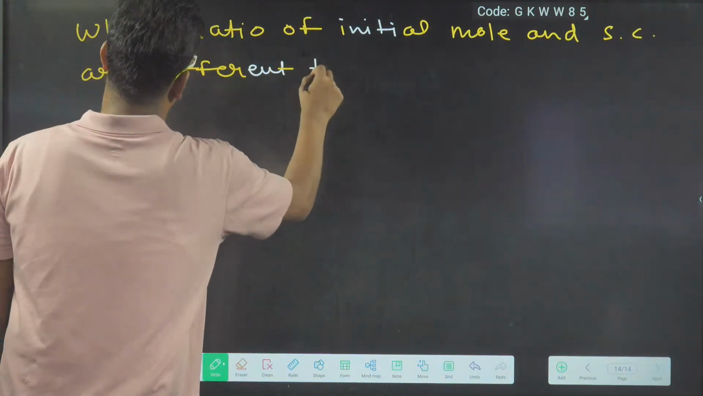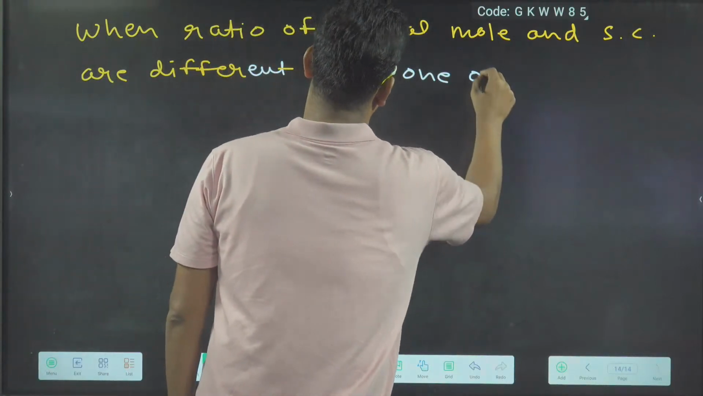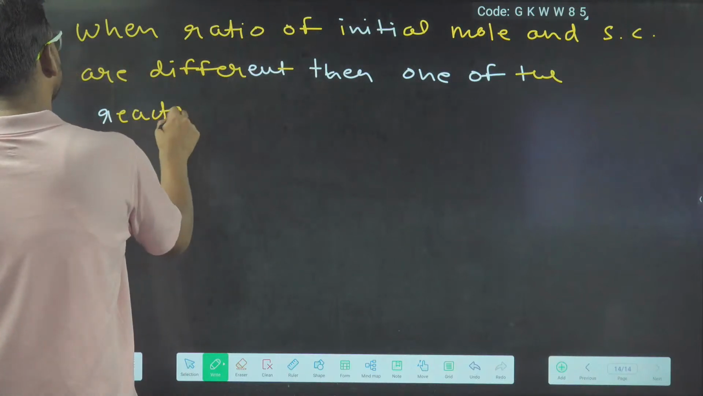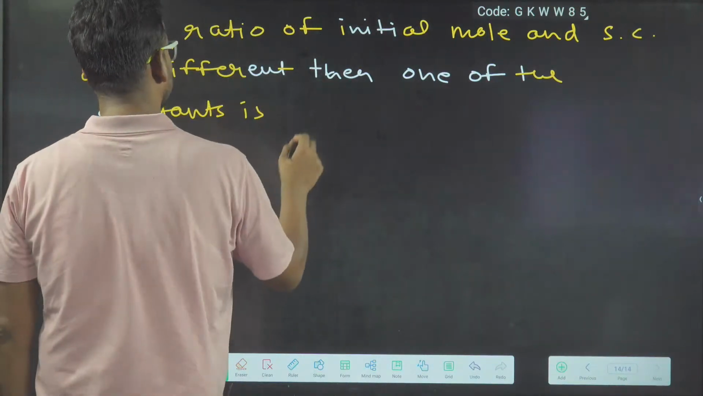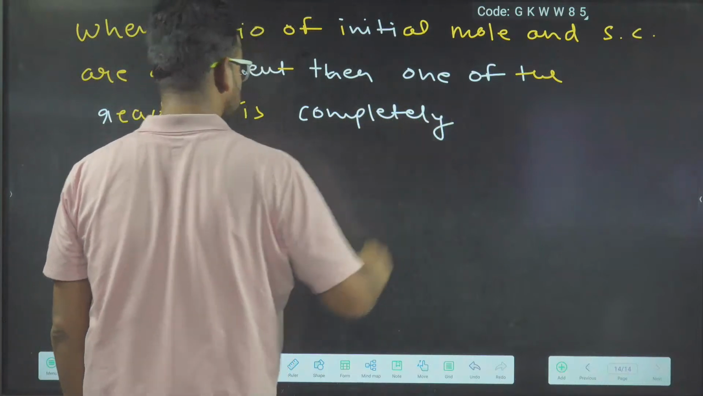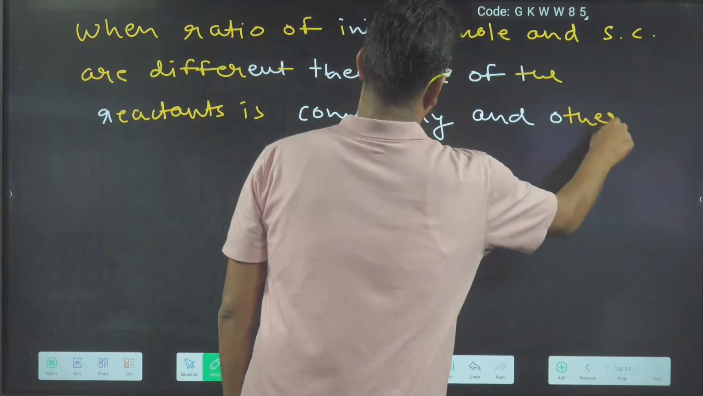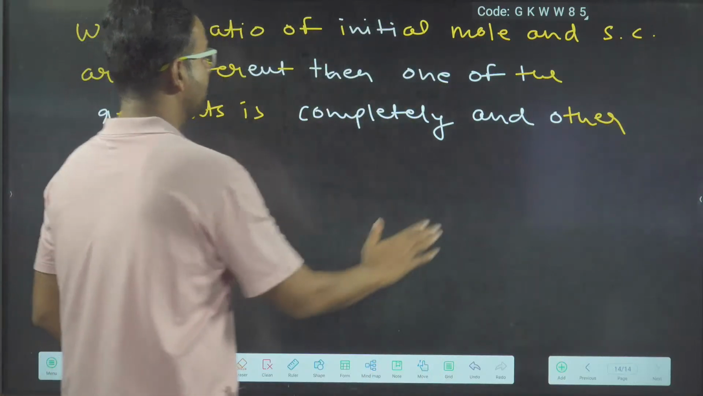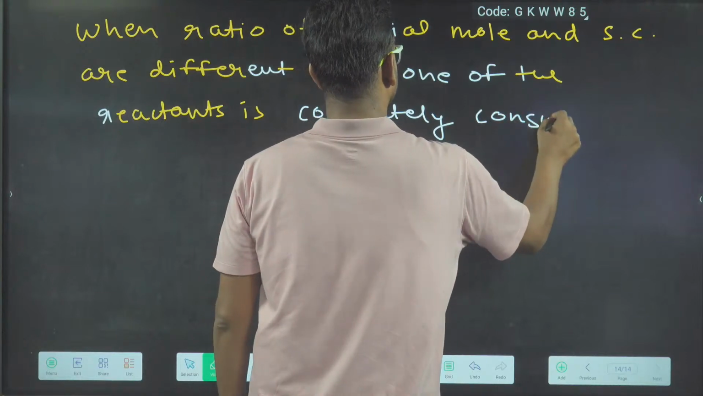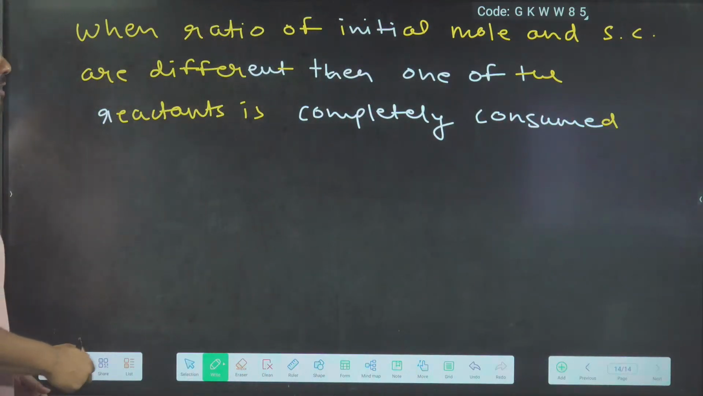When the ratio of initial moles and stoichiometric coefficient are different, then one of the reactants is completely consumed. One of the reactants is completely consumed.